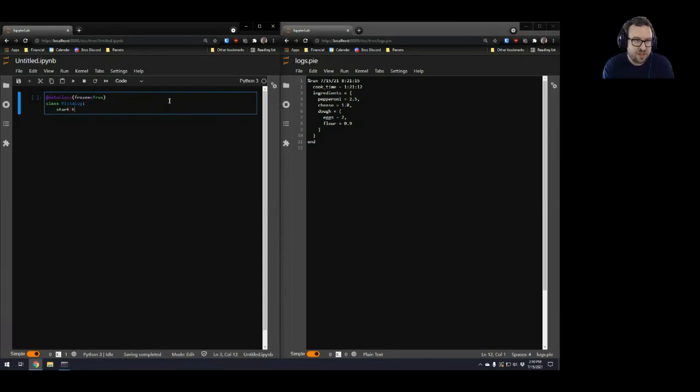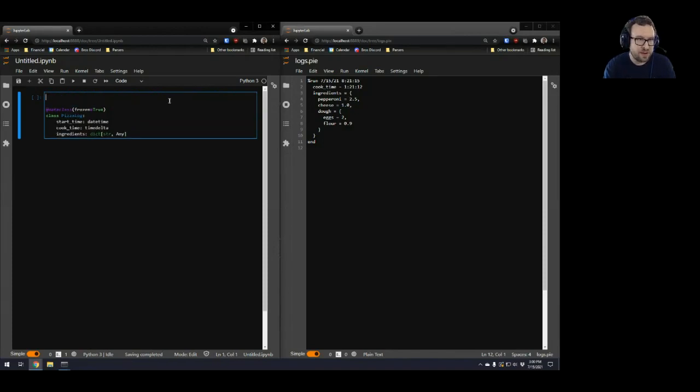There's a start time, which, let's make it a datetime. A cook time, which I guess is going to be a timedelta. I'll import these later. And finally, the ingredients, which is going to be a dict of string to, it's recursive, and I don't feel like actually having a proper type, so I'm just going to put Any.